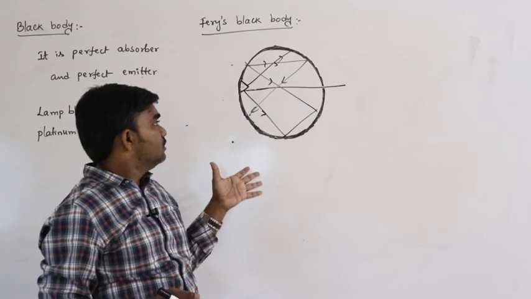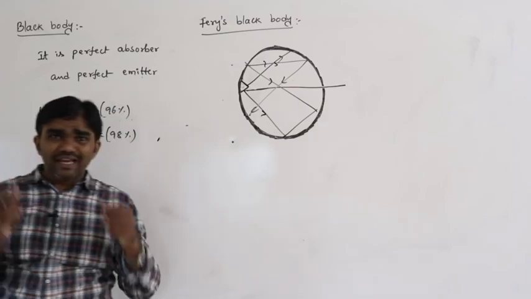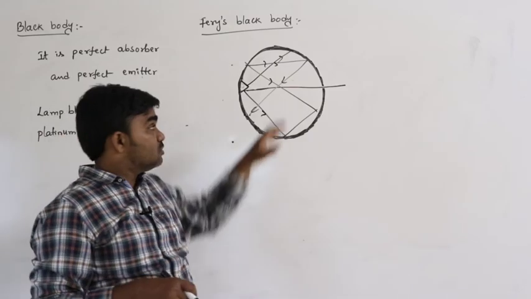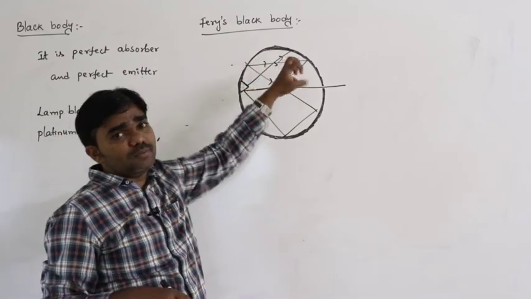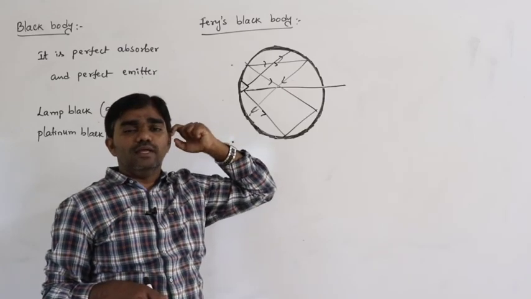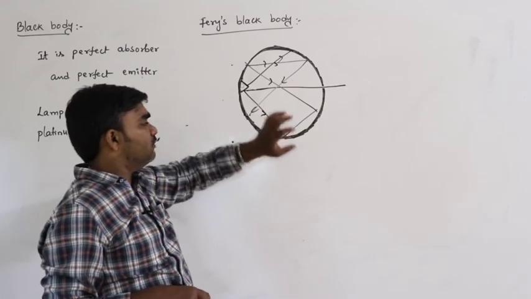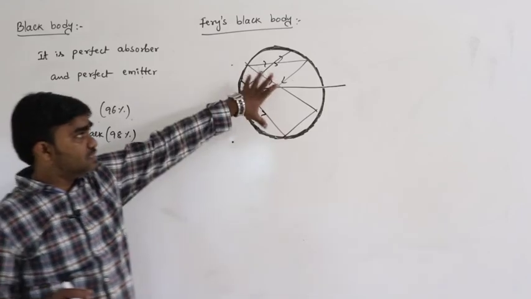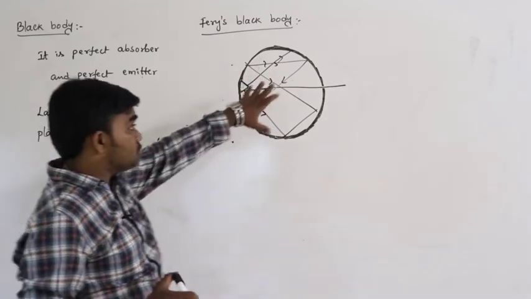Due to each reflection the intensity gradually decreases, so the total amount of energy is absorbed by that body. This is the construction of the black body.